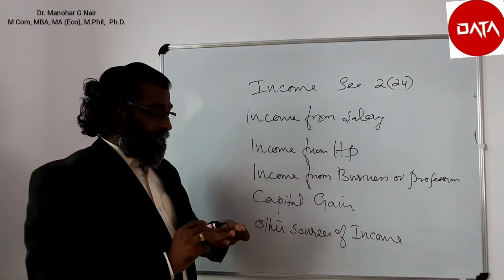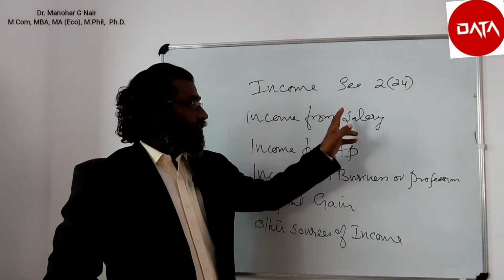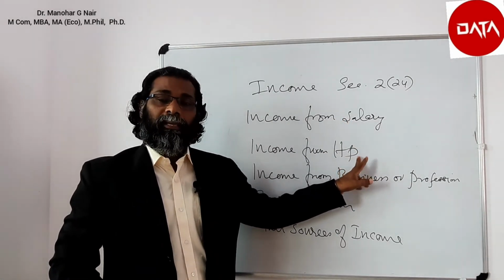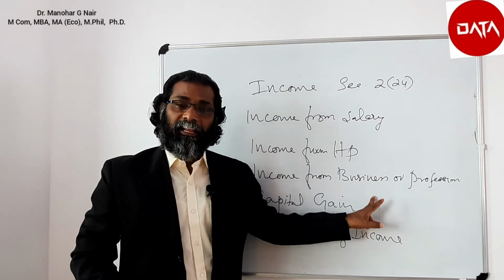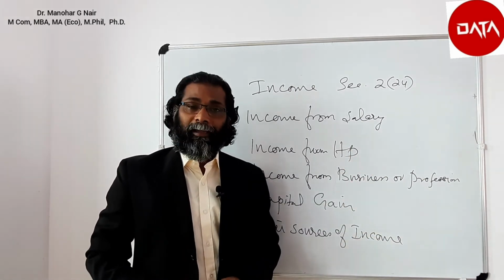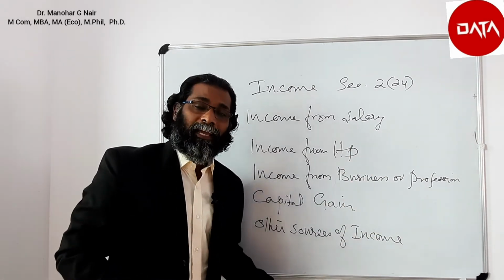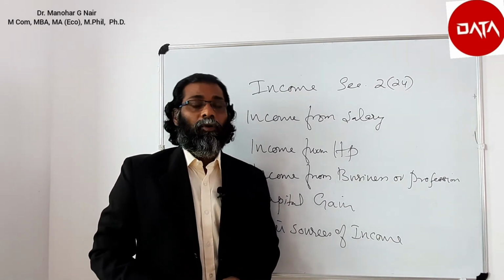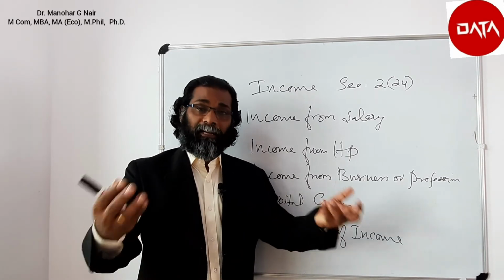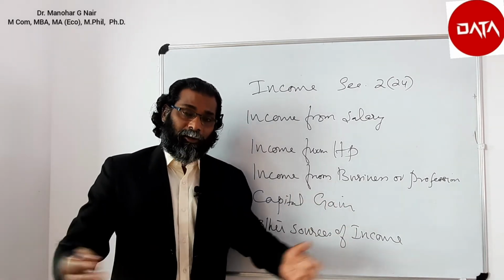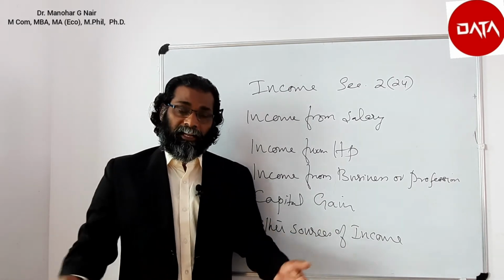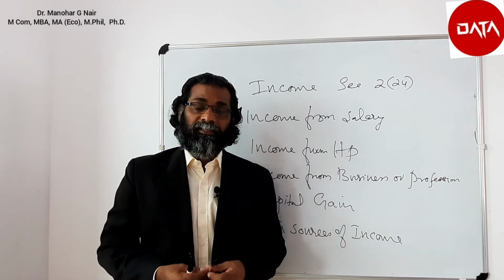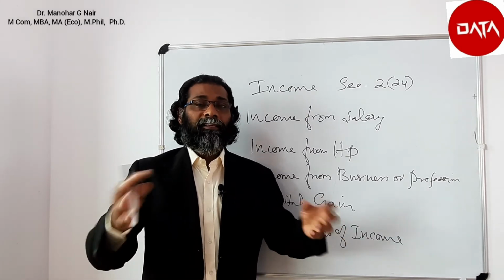Other sources of income. If any income could not be placed in the first head, income from salary, the second head, house property, the third head, business or professional income, and the fourth head, capital gain, it would be placed in the last head of income, that is, the residual head, other sources of income. For example, dividend received, interest on bank deposit received, winnings from lottery, winnings from crossword puzzles, owning and maintenance of race horses, etc. are examples of this.